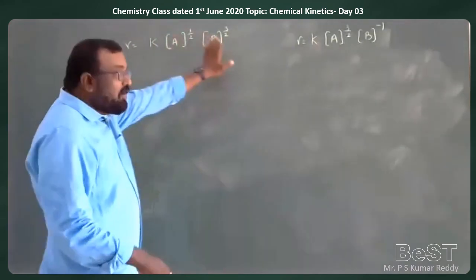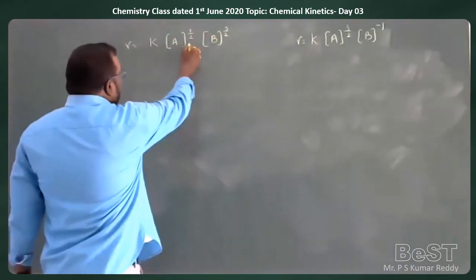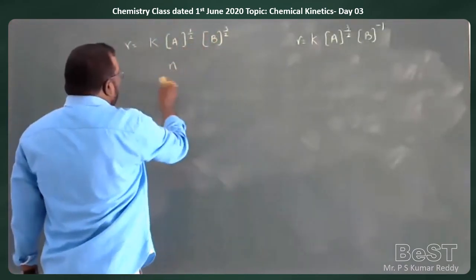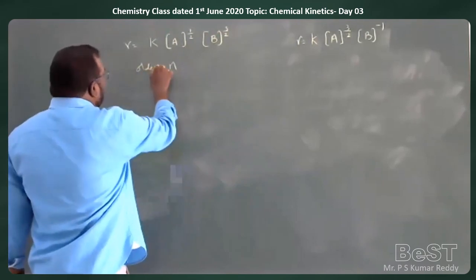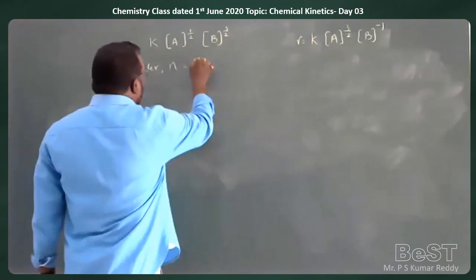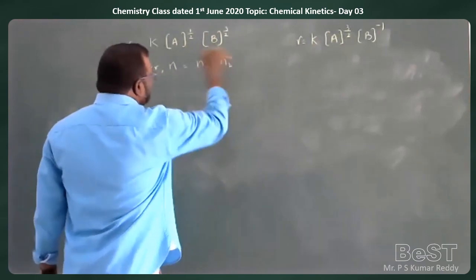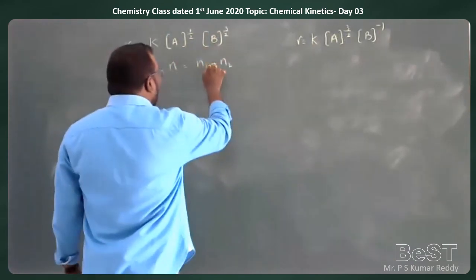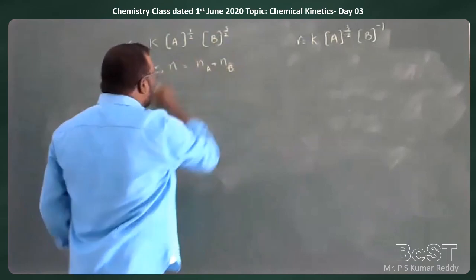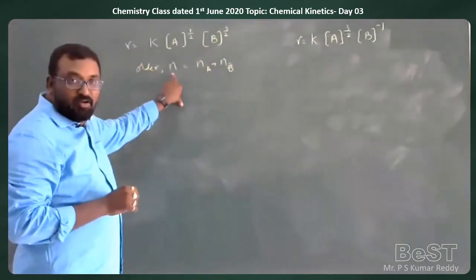So overall order, here order means N. N is equal to N1 plus N2, or Na plus Nb. What is N here? Overall order of the reaction.